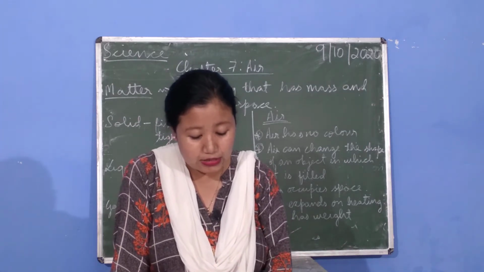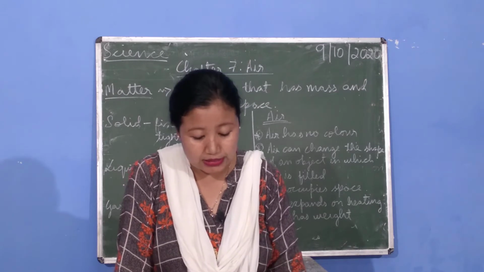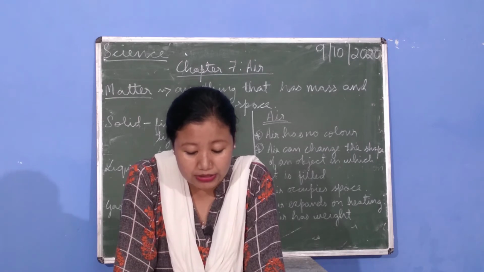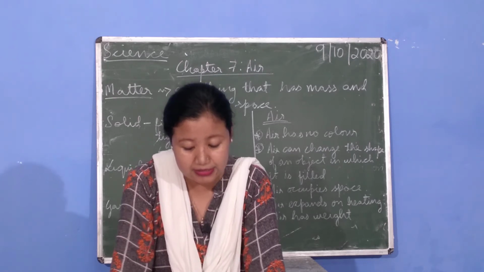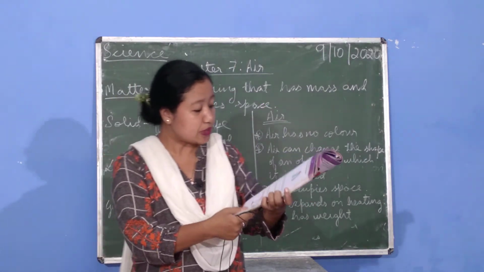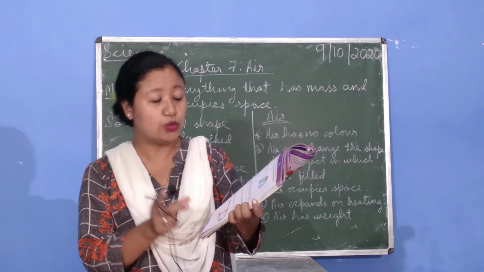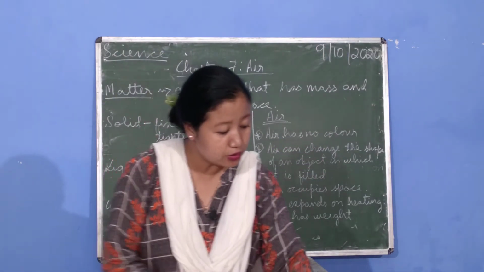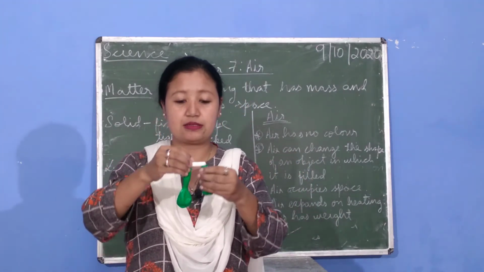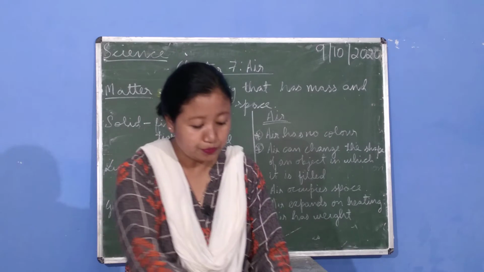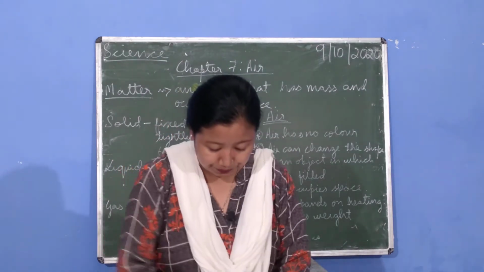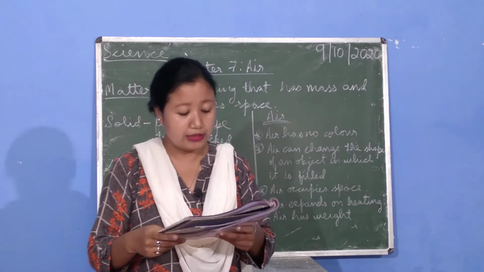Air has weight. Now to show that air has weight, you need two balloons, a 500 centimeter long stick or a measuring scale with a string tied at the center. You can see the picture here. So fill the two balloons with equal amount of air and then hang it. So it will be something like this. Now prick one balloon with a needle near the knot.